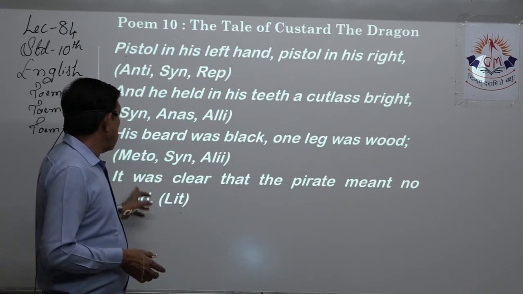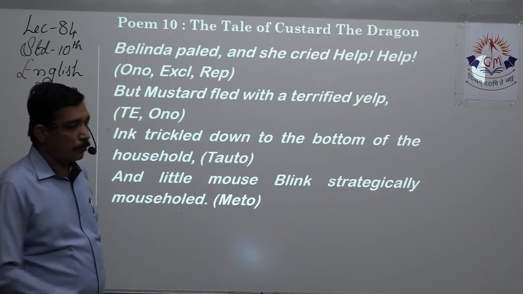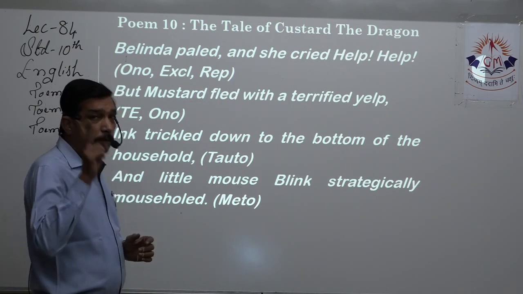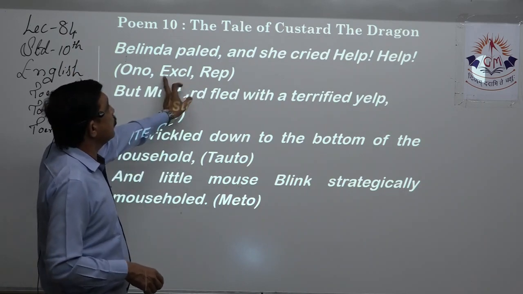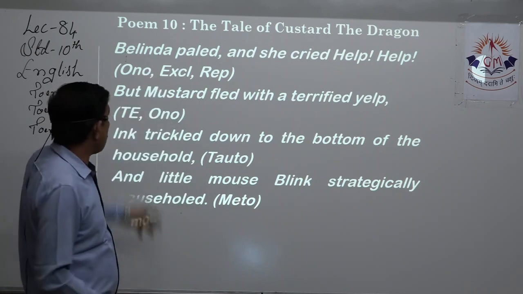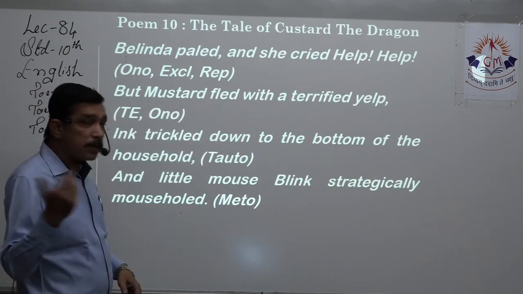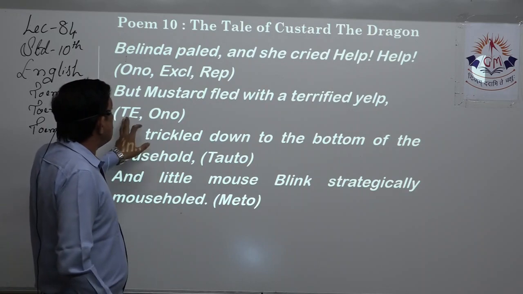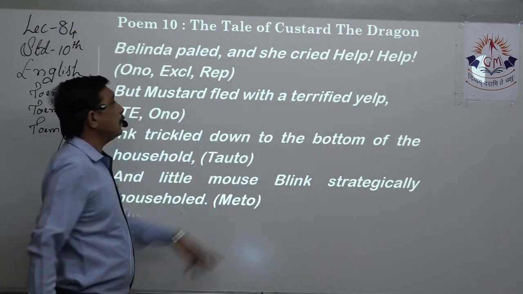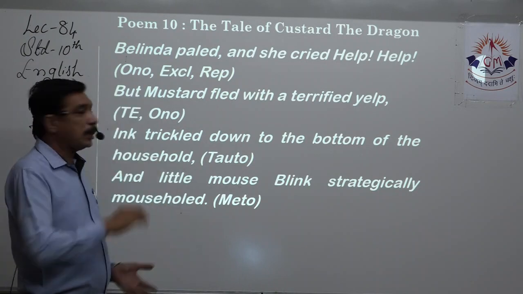It was clear that the pirate meant no good. No is there, so litotes. Belinda paled, she cried, help, help. Help, help is written 2 times, so repetition is there, exclamation is there after help. Paled and she cried. Cried gives out sound, right? So it is onomatopoeia. But Mustard fled with terrified yelp. Yelp is a sound word, so onomatopoeia is there. Transferred epithet. Yelp is a noun, terrified. That terrified makes him run, right? So fled. So transferred epithet.